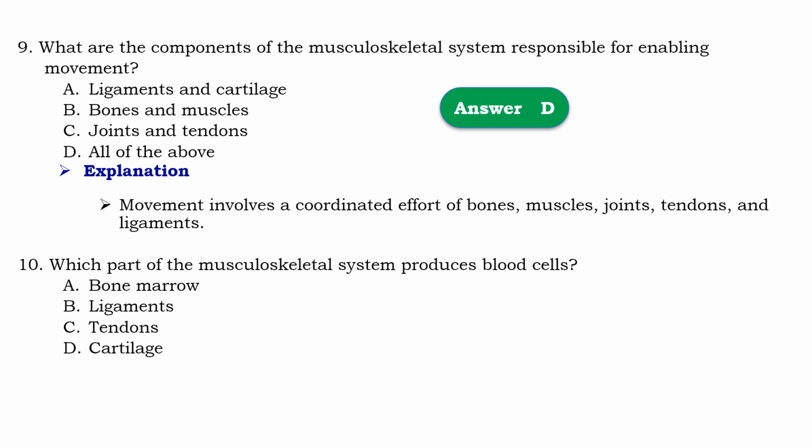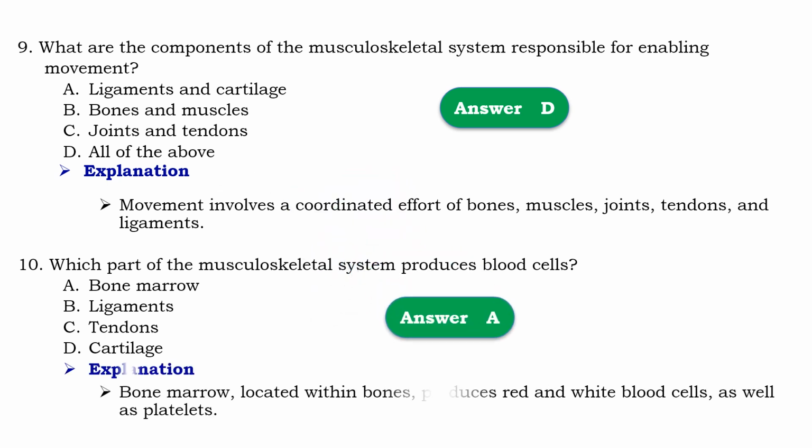Question number 10. Which part of musculoskeletal system produce blood cell? የmusculoskeletal ስርዓት ውስጥ የደም ሴሎችን የሚመረት የቱ ውስጥ ነው ይላል። So that should be A, bone marrow. Means that bone marrow located within the bones produce red and white blood cell as well as platelets.